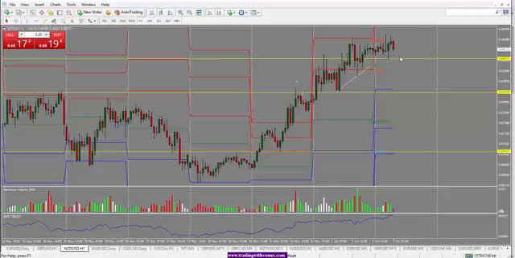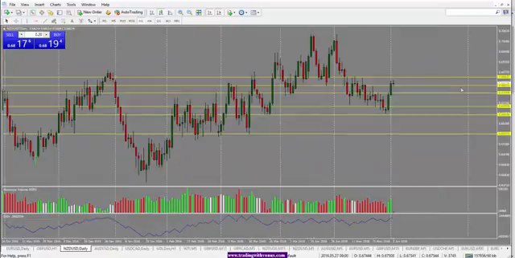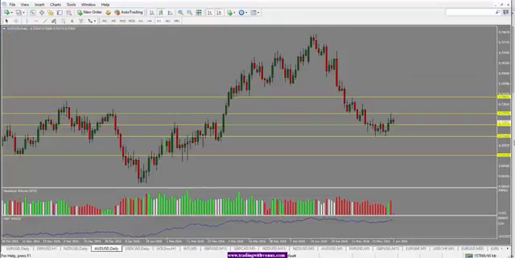However, if 6,800 level doesn't hold, if the price starts trading below 6,800, then we could see a move back into 6,770 level or even lower. However, based on the daily close, our bias would be to the upside.